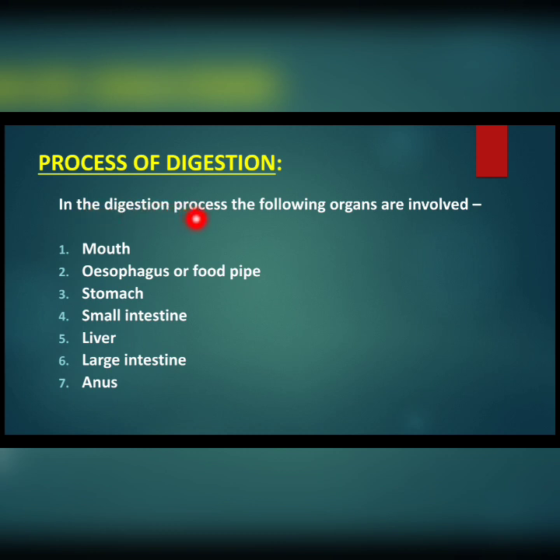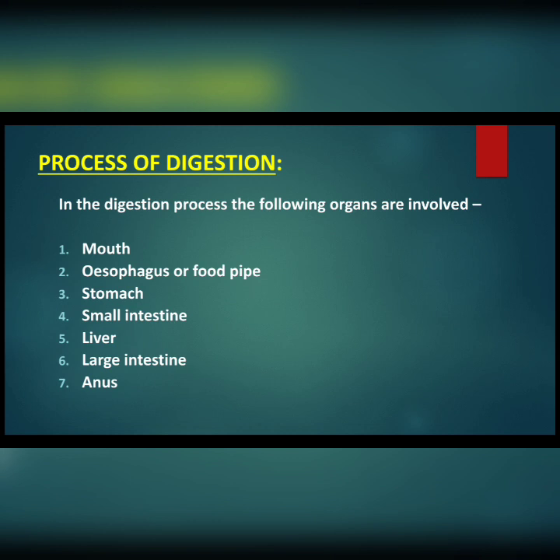In the digestion process, the following organs are involved: mouth, oesophagus or food pipe, stomach, small intestine, liver, large intestine, and at the last, anus. So these 7 are the organs involved in the process of digestion, which are also given in our book.